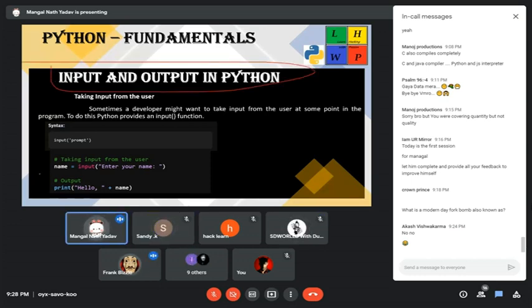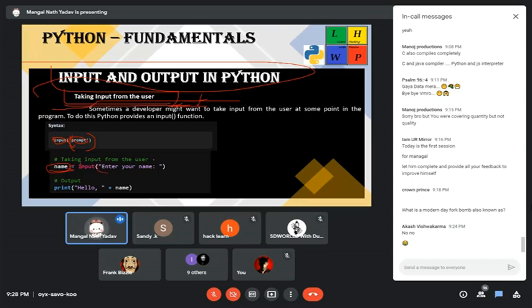Input and output in Python. As I write print, with input we simply give the interpreter an input, like when we have to give a value to store it. We use input, and there will be the value inside that bracket. Here is name, this is the variable we are assigning.